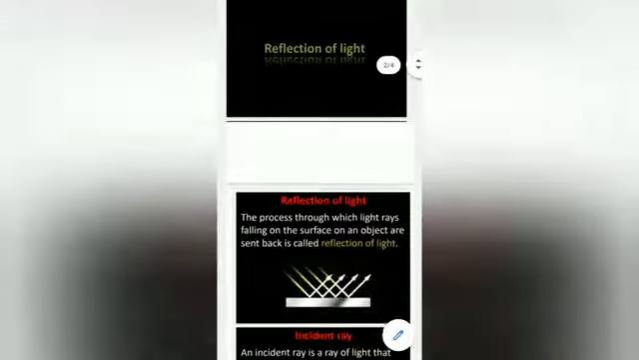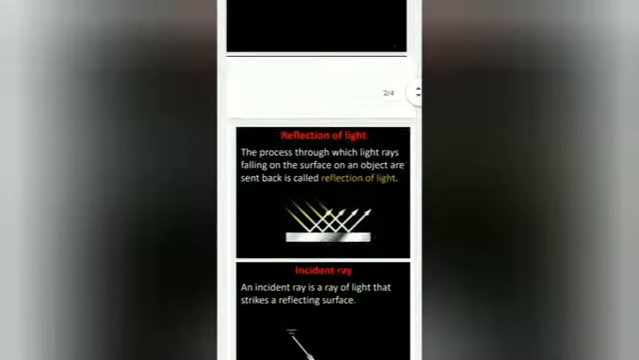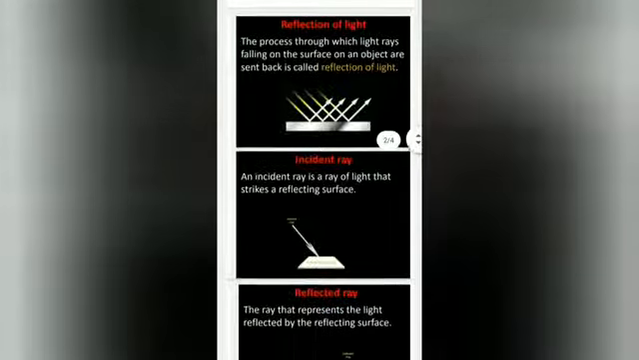What do you mean by reflection of light? The process through which light rays falling on the surface of an object are sent back is called reflection of light. So here it has a smooth surface. The yellowish light falls and once again it gets sent back. That is called the reflection of the light.